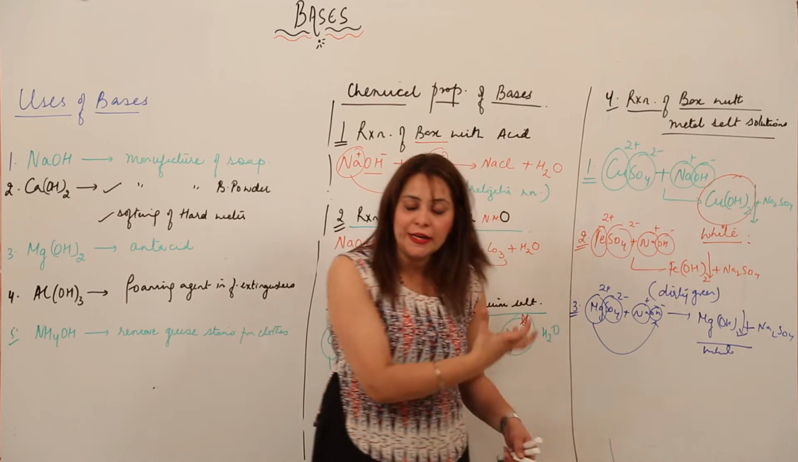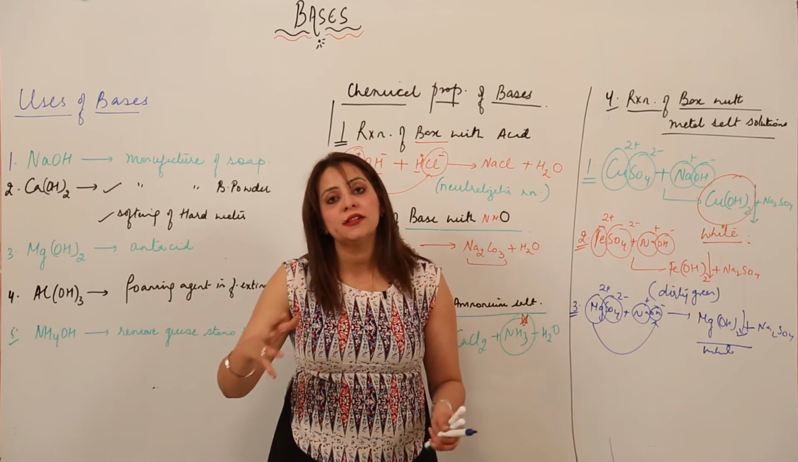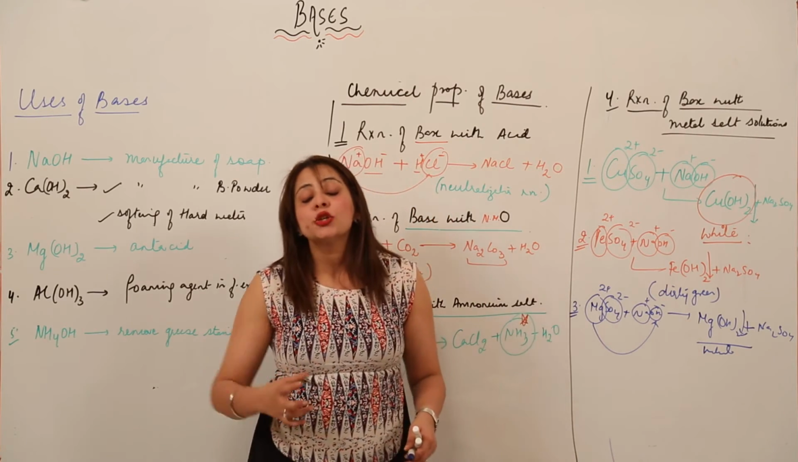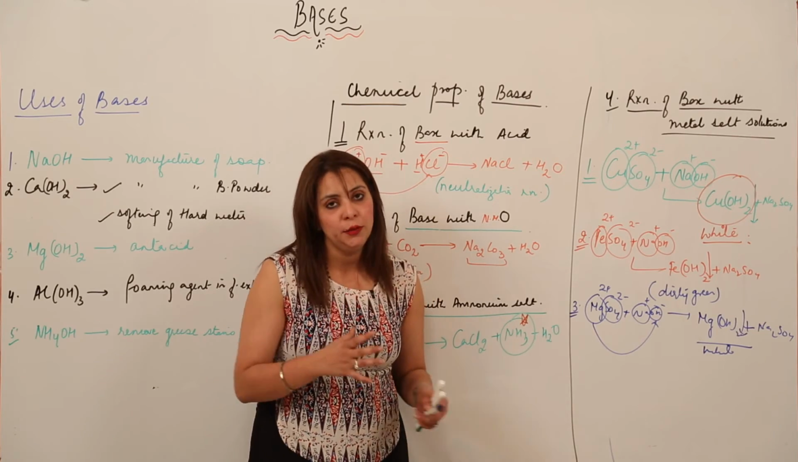For zinc hydroxide and lead hydroxide, the colors are going to be white. For copper, it is again white, and for iron, it is dirty green. So you need to remember the colors as well. It is very important, right?